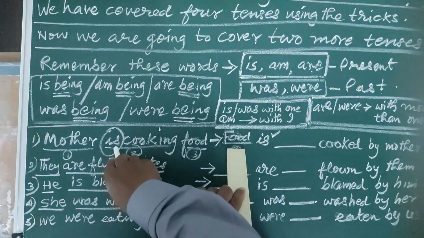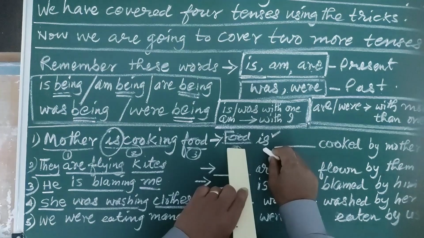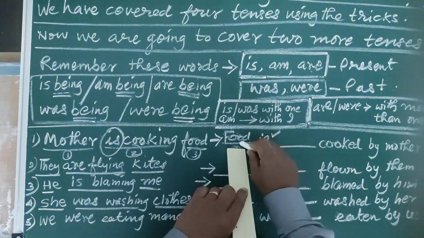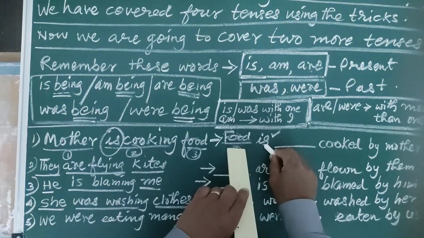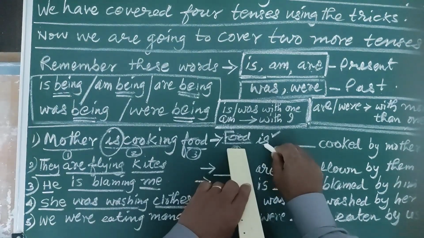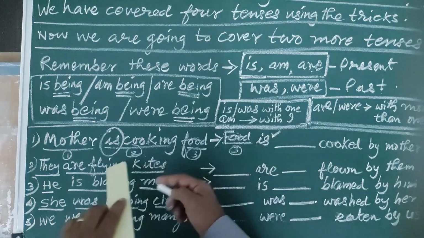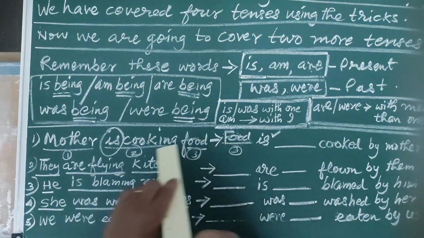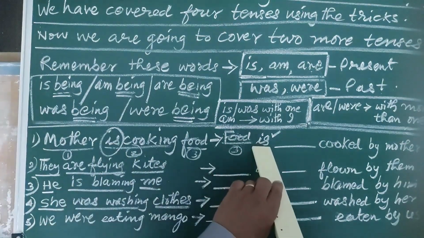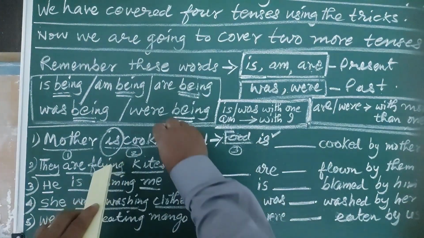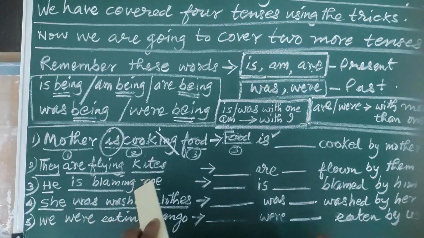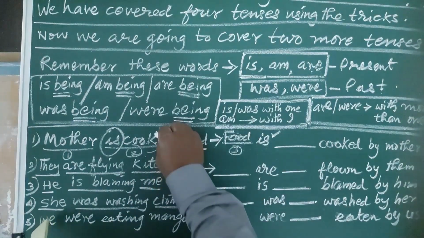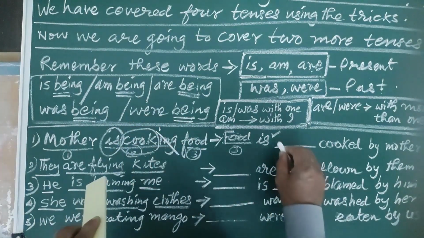That means inside the sentence is will be there, but here sometimes is is correct. If it is singular, is is correct. If it is plural, then we will have to write are here. That is only a confusing point. Now let us come again to this sentence. Now we have taken food written here, and we have taken is written here. And now we have to delete ing from here because the remaining form will be converted into the third form.